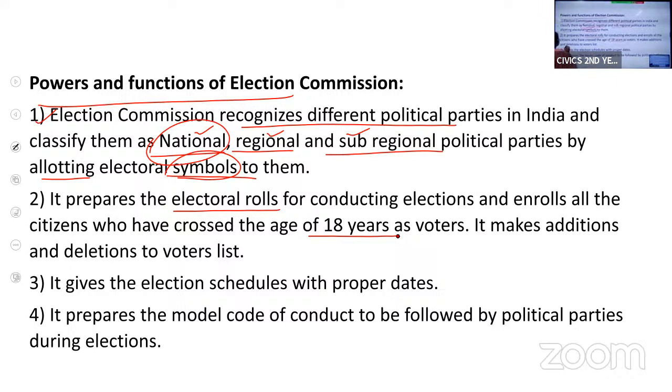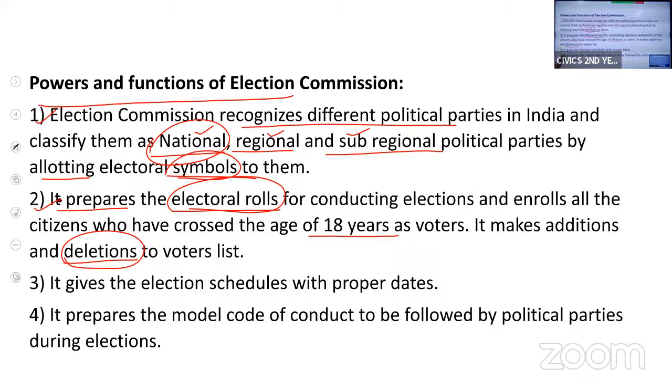And the people who have passed away, who died, their names are deleted from the list. So the election commission will prepare the electoral rolls. They will add the names of the new voters and they will delete the names of the voters who are no more, or who have passed away.